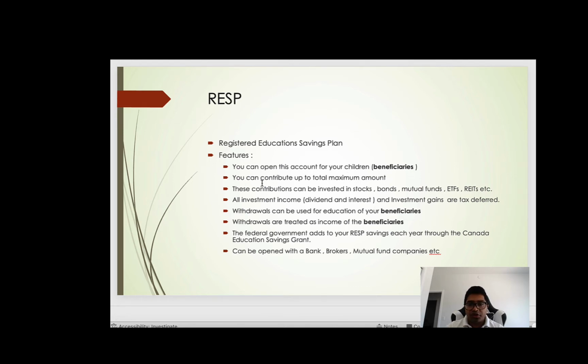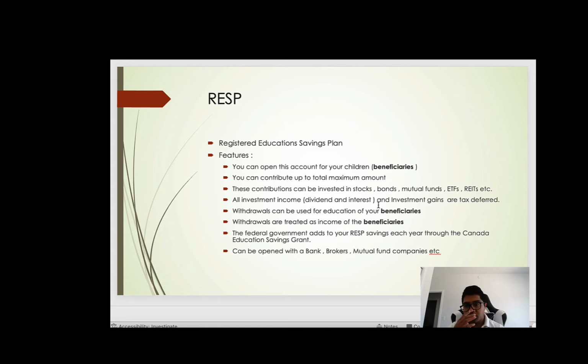You can contribute up to the total maximum amount that is dictated by the government. We'll discuss that. But up to the maximum amount, you can contribute that much to this investment account. These contributions can be invested in stocks, bonds, mutual funds, ETFs, or REITs. All investment income, dividend, interest, the growth that you have are tax deferred.